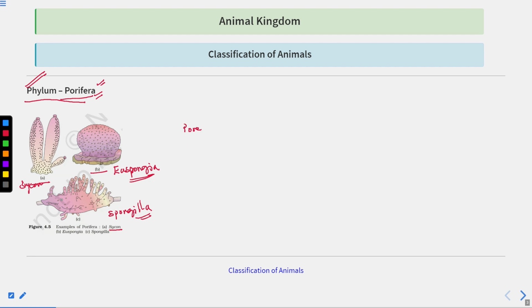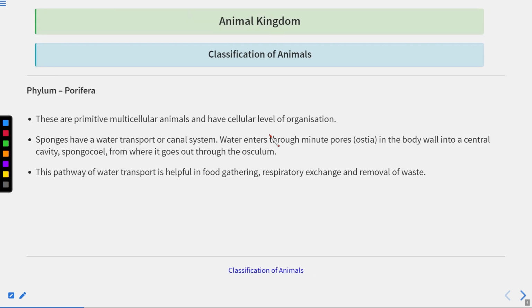All these organisms are pore bearing organisms. Their body has small pores all over the body surface, and that is why they are called pore bearing organisms. These are primitive multicellular animals and have the cellular level of organization. They are not very advanced organisms.